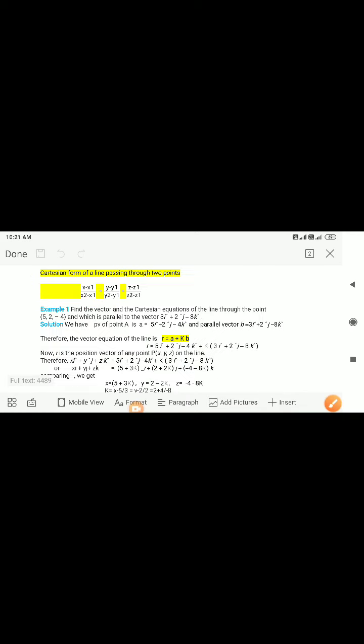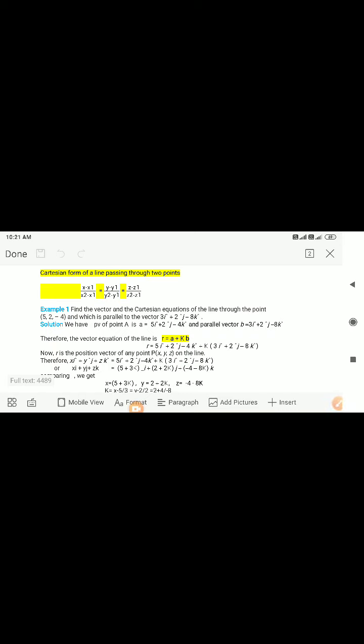Thus we have the relation (x minus x1)/(x2 minus x1) = (y minus y1)/(y2 minus y1) = (z minus z1)/(z2 minus z1). This makes the Cartesian form of the equation of the line. So you have to remember both the Cartesian form as well as the vector form of both types of lines.